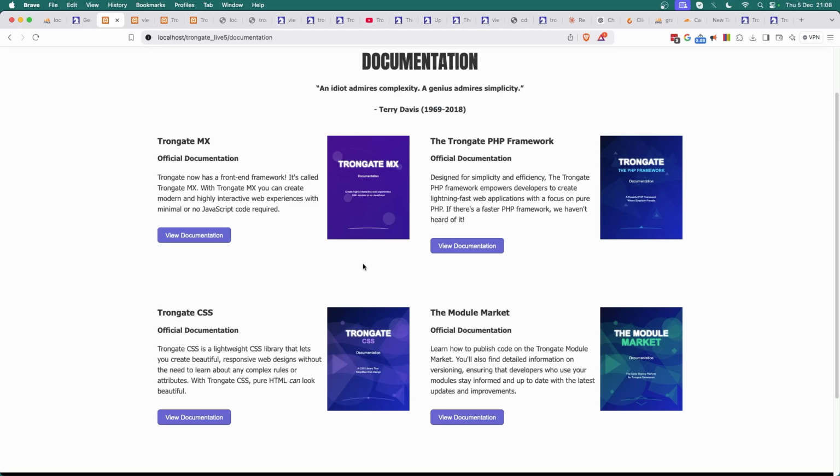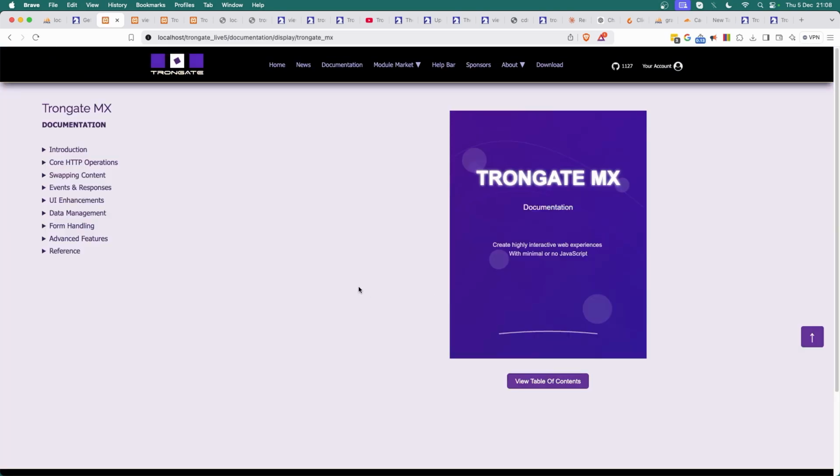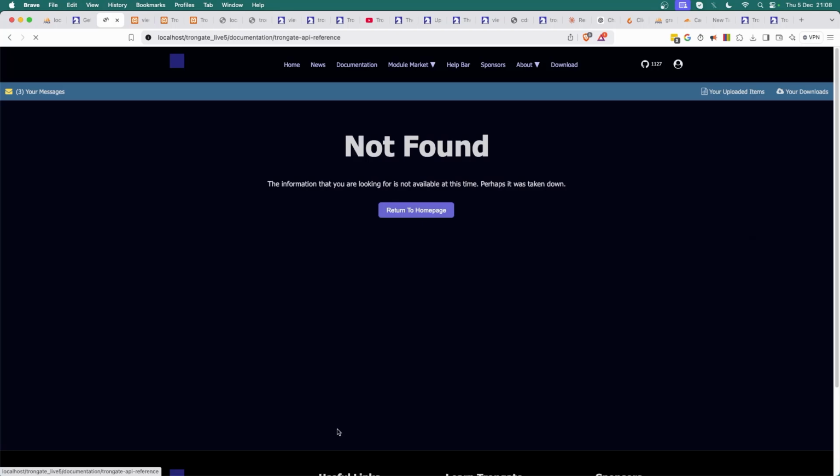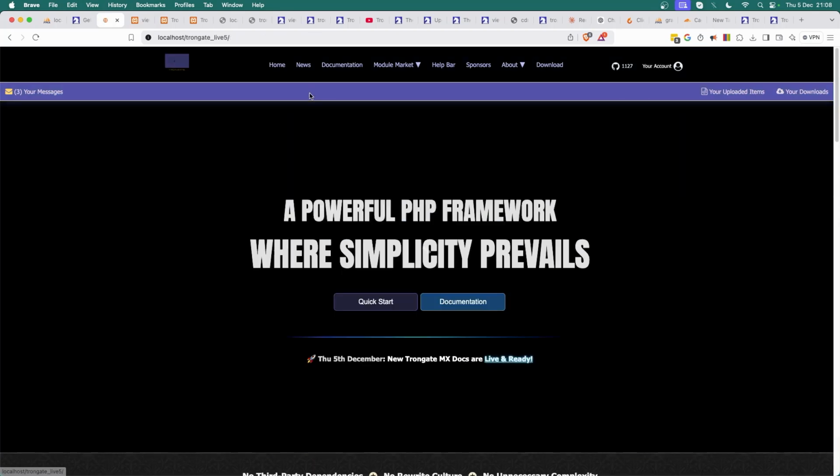And it's a whole lot of work, you know. The site is a complete dog's dinner. We've already seen some of the errors. But I do hope you'll forgive me for that, and I hope that you can turn a blind eye to them. I'm going to just keep chipping away at this. I'm actually hoping to have the next book of documentation up by the end of this weekend. We're going to have the help bar up soon as well. Again, that's being redone. The module market, pretty much the whole site, is being redone. So, when you see mistakes like this, just pretend it's not a mistake and just move on if that's okay.